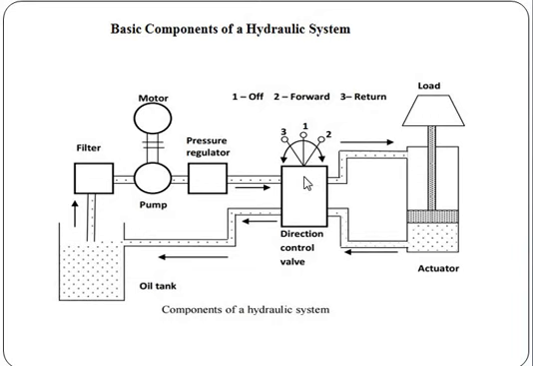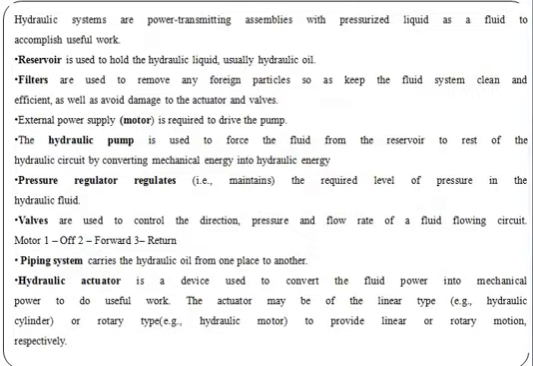These are the valve systems, the directional control valves. This is the actuator, the piston cylinder. Hydraulic systems are power transmitting assemblies that use pressurized fluid to accomplish useful work.